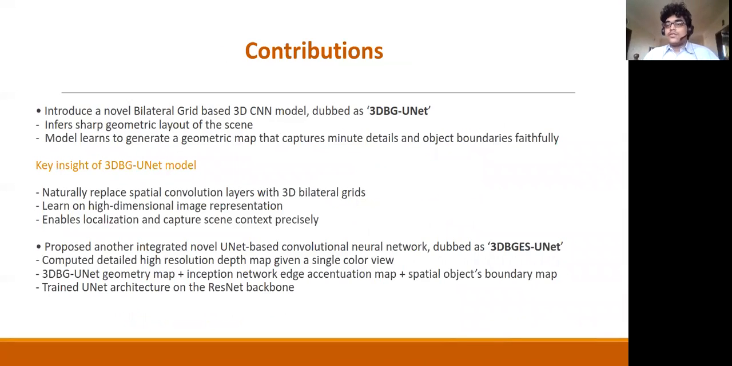Our contribution is twofold. First, we propose a novel architecture based on the UNet architecture called 3D BG UNet. This first part actually infers a sharp geometric layout which has accentuated edges. We combine this with an edge map and a segmentation map of the same RGB image, and we infer a depth map of high quality with, again, prominent edges.